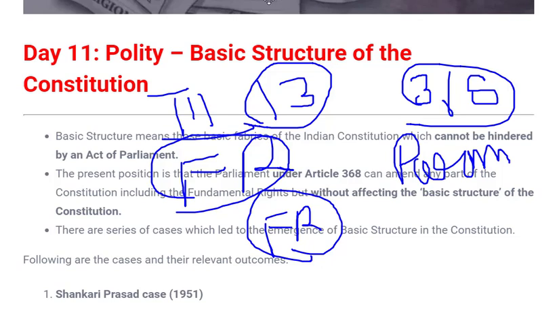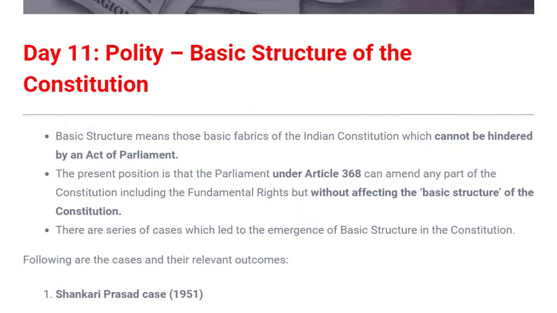Because of this, there has always been a tussle of power between the Supreme Court and the Parliament of a country, and this tussle created a series of cases, and because of those cases the basic structure of the constitution was formed. There is no exact definition of basic structure.